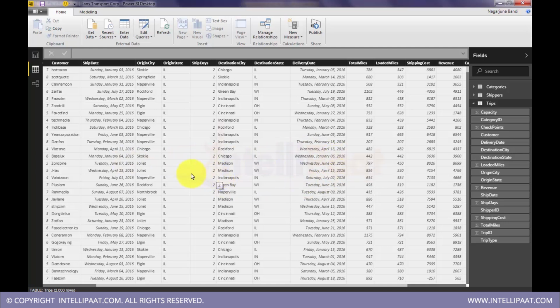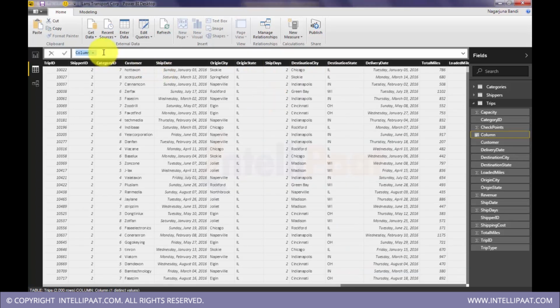But there could be some variance. So here June 7 and 8. This is 1 day early because 7 plus 2 is 9. Ideally it should be delivered by 9, but there is an early delivery. There will be cases like this, not in India. Now go and create new column, and in this I'll write a formula.